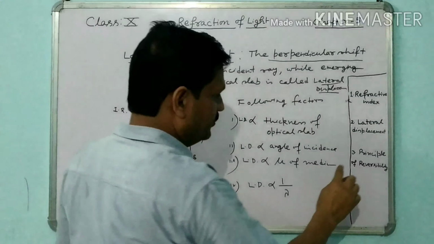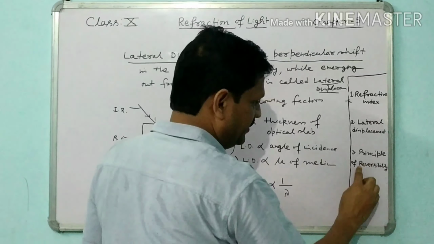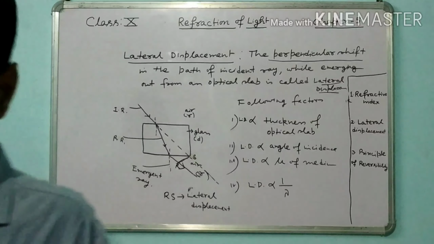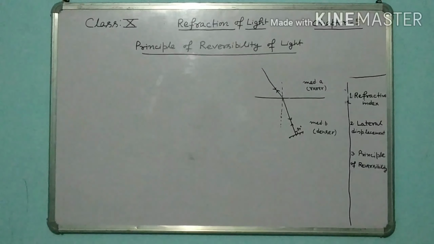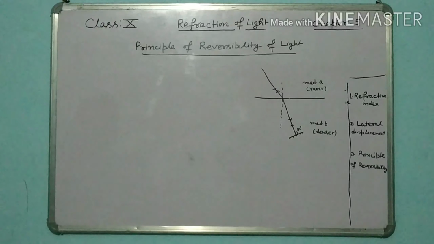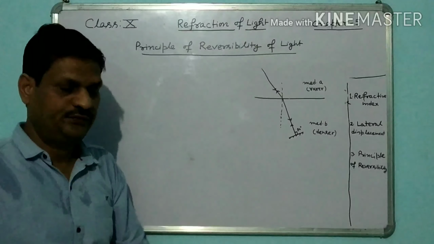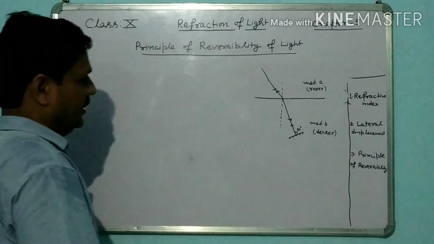Now we are going to discuss the principle of reversibility of light. What is the principle of reversibility of light?